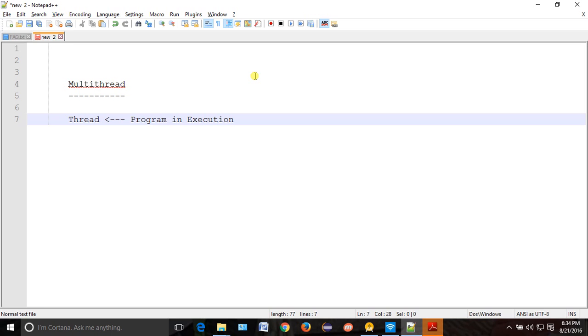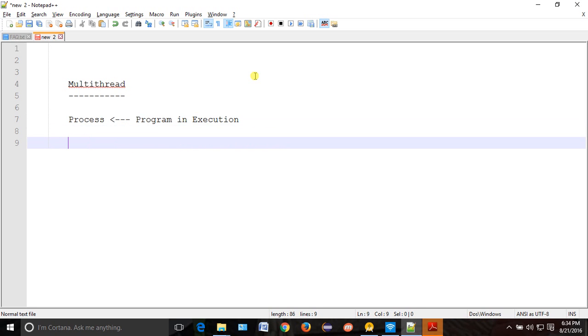Program in execution is called process. And one process can have multiple threads basically. So what is a thread? If somebody asks what is a thread, a thread is nothing but a lightweight sub process.